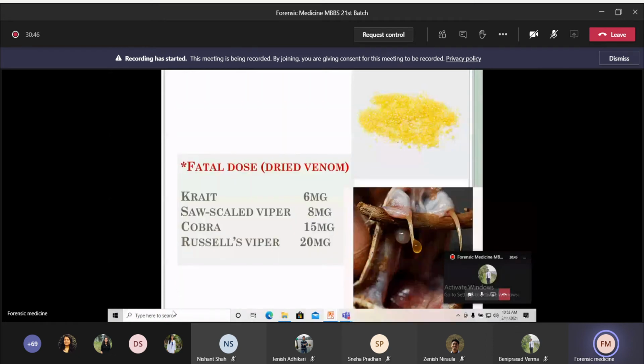One is the fatal dose. You can see in the picture above, the solid granule parts are the dried venom. The fatal dose of krait is 6 mg, whereas the fatal dose of saw-scaled viper is 8 mg, cobra is 15 mg, and Russell's viper is 20 mg. So among these four, krait is the most potent one.